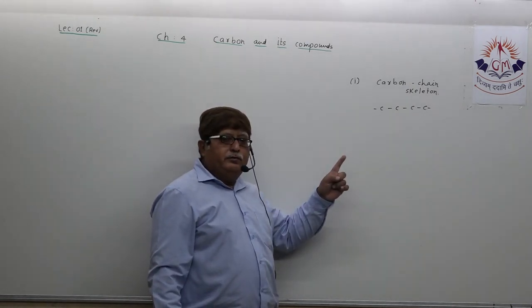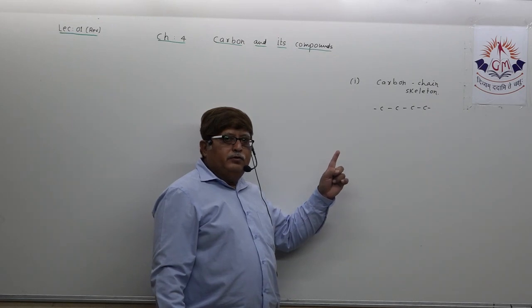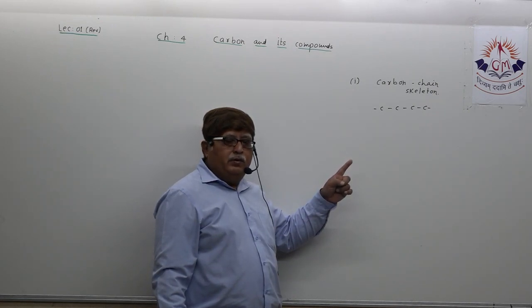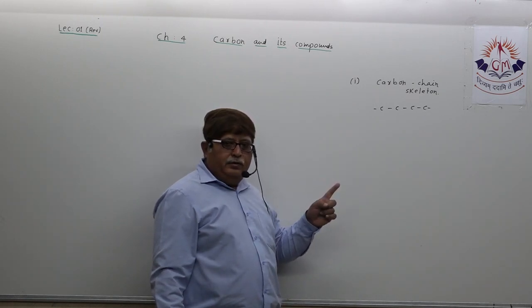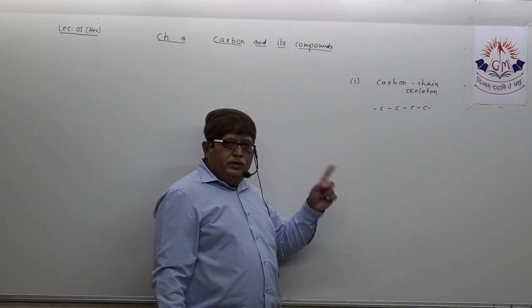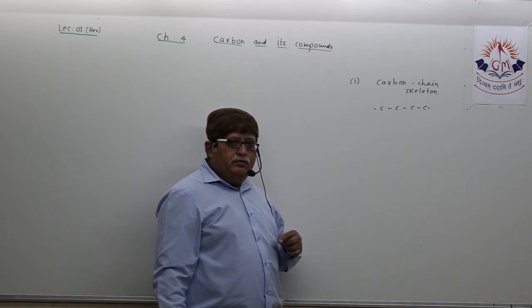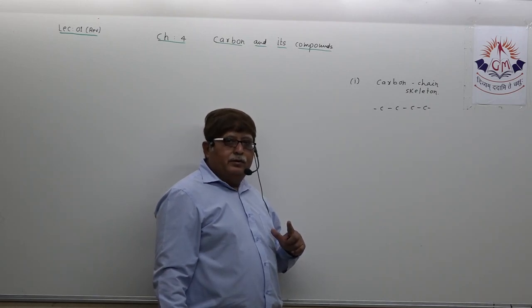Suppose you see such a chain of carbon atoms. The chain may be cyclic, chain may be linear, chain may be branched, does not matter.